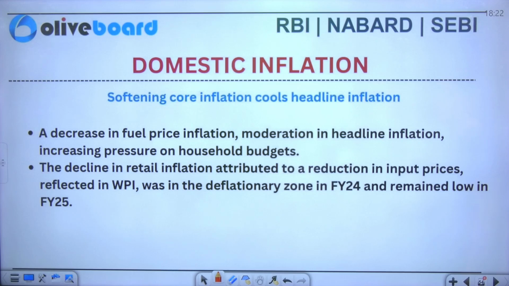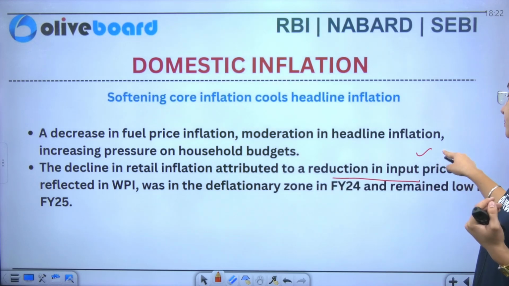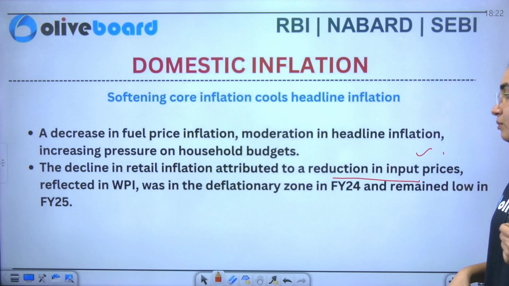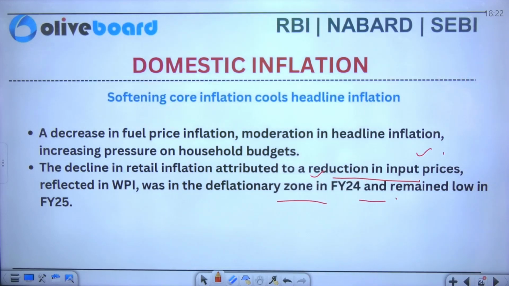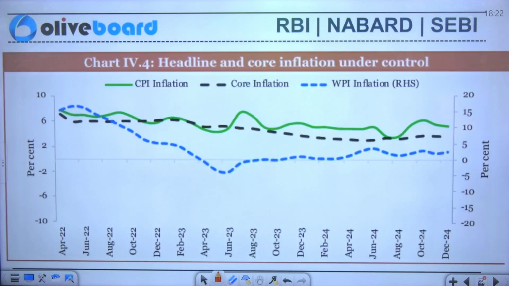Now we'll see the decrease in fuel price inflation, with the moderation in headline inflation easing the pressure on household budgets. Similarly, the decrease in retail inflation is attributed to a reduction in input prices, reflected in WPI being in the deflationary zone in 2024 and remaining low in 2025.